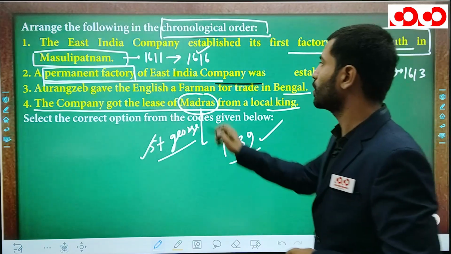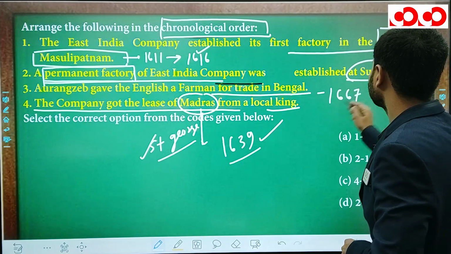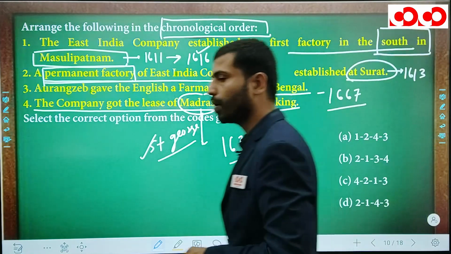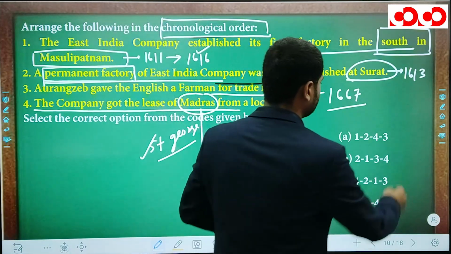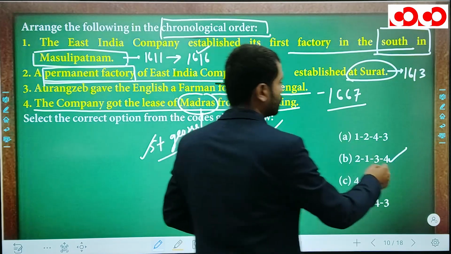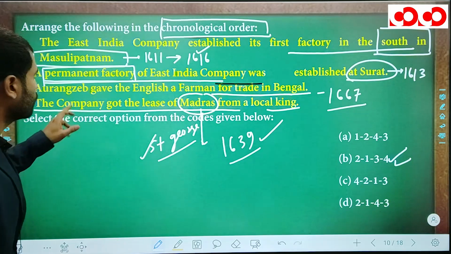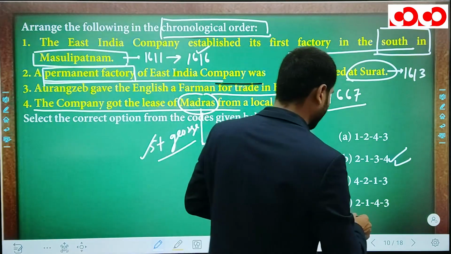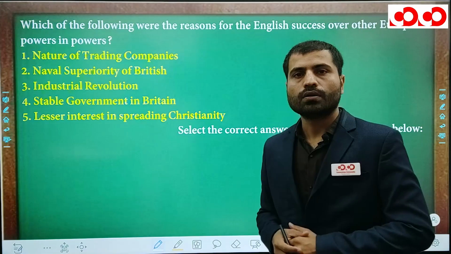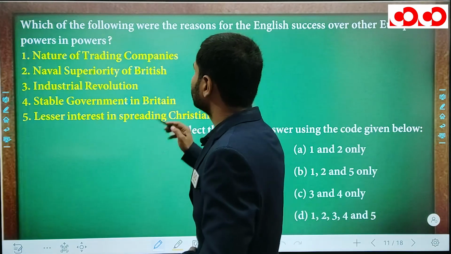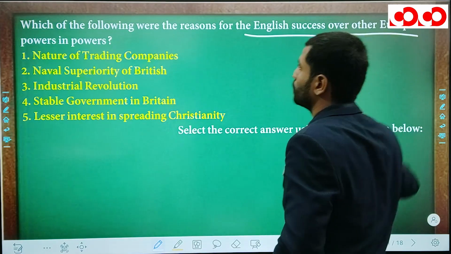Aurangzeb gave a farman for trade in Bengal in 1667. Yes, this is also a correct statement. Now you have to arrange them in chronological order. The very first is statement 2, yes, it is correct. Then after 2 comes the first. Then after the first, the statement must be number 4, because of 1639. So here is the correct order, and then number 3. So your answer is D. Now here is the next question: which of the following were the reasons for the English success over other Europeans?